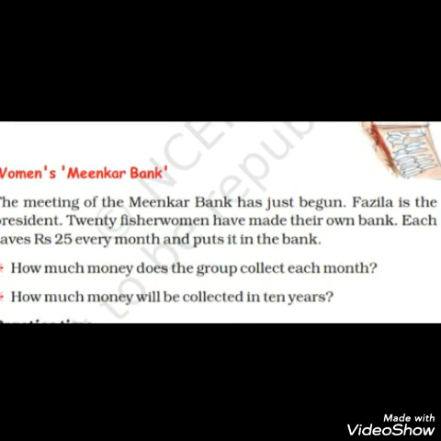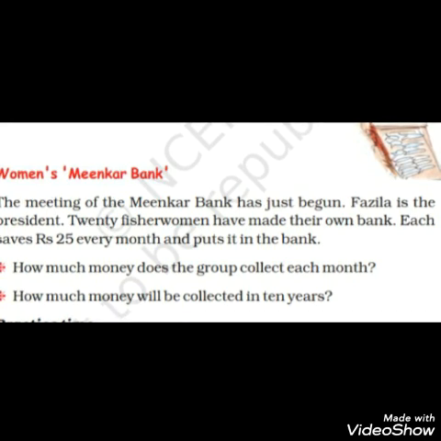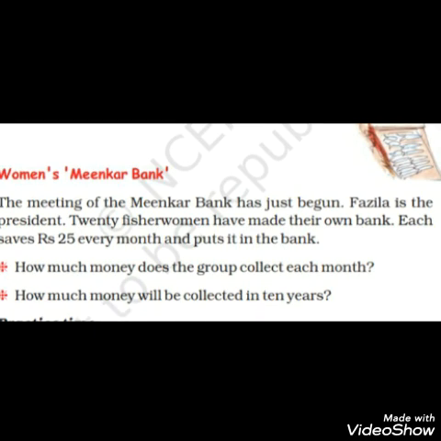Here there is a bank. The meeting of Menkar Bank has just begun. Fazila is the president. 20 fisherwomen have made their own bank. Each saves rupees 25 every month and puts it in the bank. How much money does the group collect each month? Question number 1. Question number 2, how much money will be collected in 10 years?